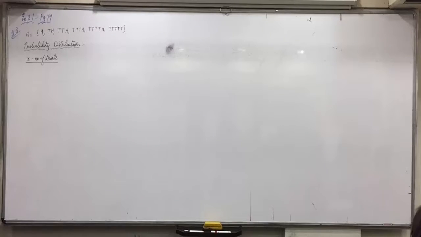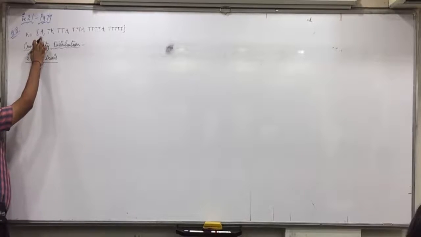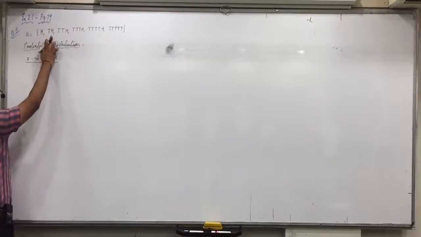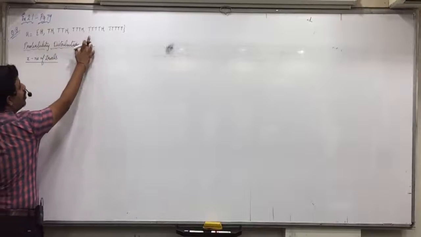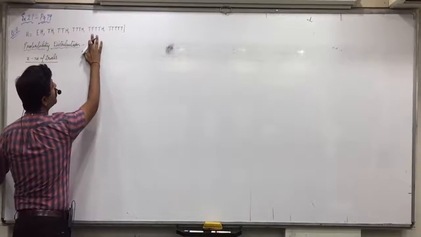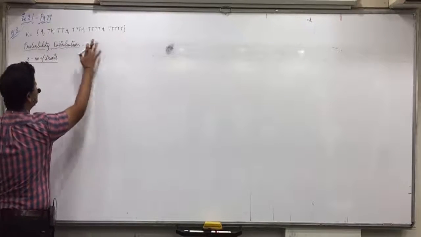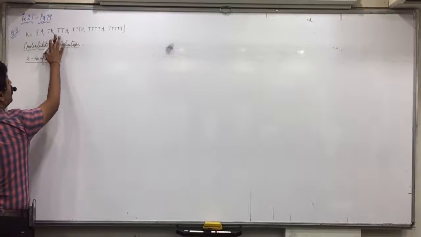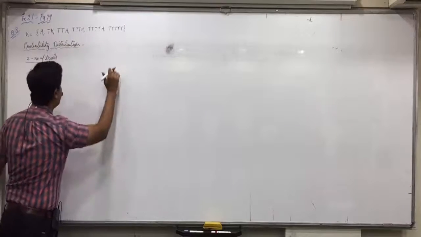Now be attentive. What are the number of trials possible? Either your required outcomes will be over in 1 trial, or in 2 trials, or in 3, or in 4. Or here also 5, here also 5. Means either they'll get over in 1 trial, or in 2, or in 3, or in 4, or in 5.